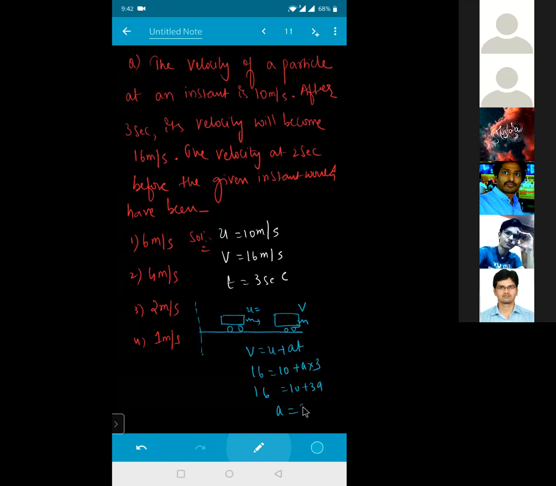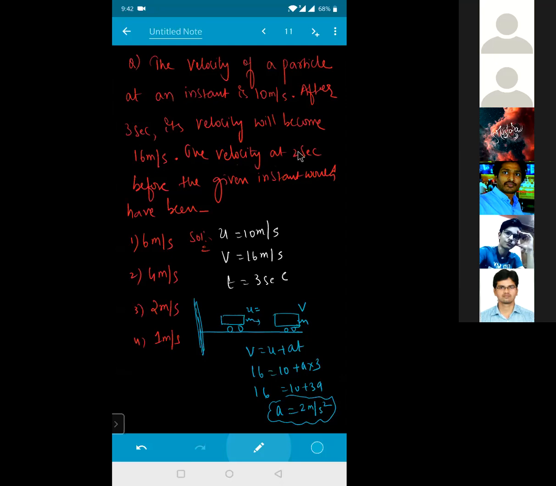2 meters per second squared. See the question very carefully, beta. Initially, suppose you have already started from your home, and after traveling a certain distance your velocity is, say, u. If something happens, you increase your speed. So your initial velocity was u, now the final velocity is v, in 3 seconds. Now what is the acceleration during this interval of time? 2 meter per second squared. Now what the problem is asking is the velocity at 2 seconds.